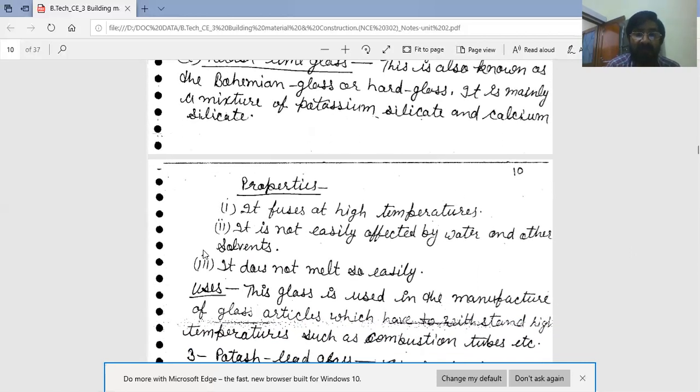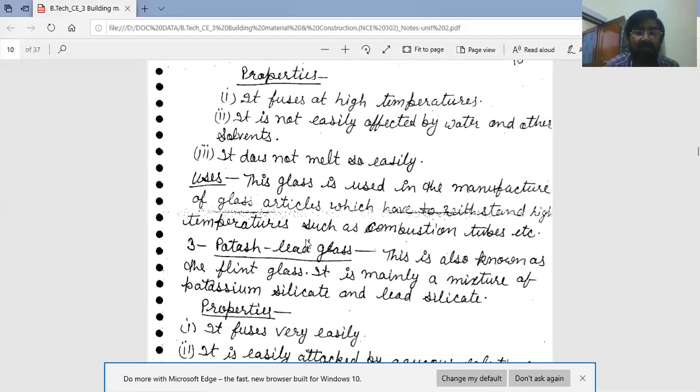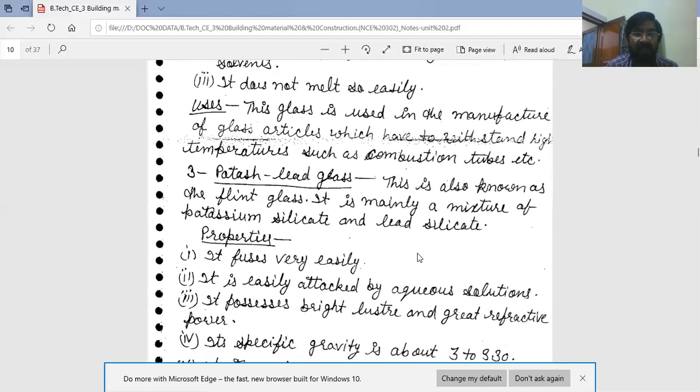First, it fuses at high temperature because it is hard glass. Next, it is not easily affected by water and other solvents. Third, it does not melt so easily, because potash lime glass is a hard glass. And uses of potash lime glass: this glass is used in the manufacture of glass articles which have to withstand high temperature, such as combustion tubes, etc. Combustion tubes are made from potash lime glass.